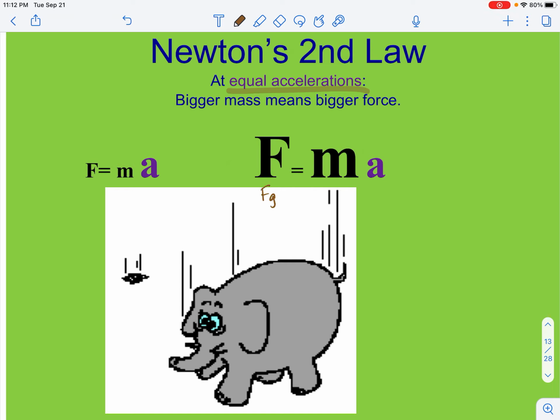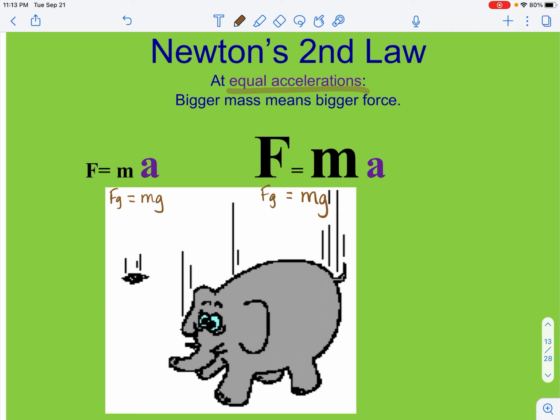If we talk about the weight of my elephant, it makes sense to say, because the elephant is more massive and this acceleration rate is really gravity, the more massive elephant has a greater weight, because when I go to calculate the weight of the rock, the less massive rock experiencing the same negative 9.8 meters per second squared for its acceleration is going to have a smaller force acting on it.